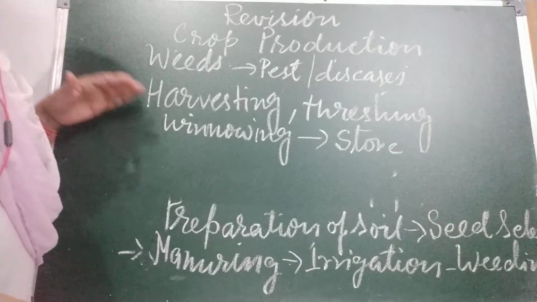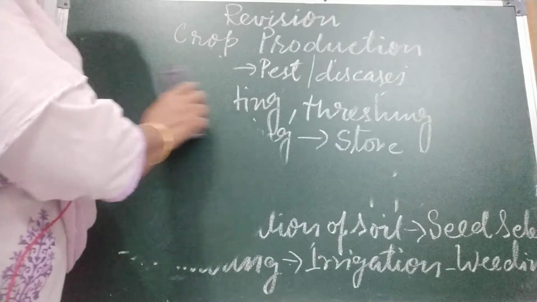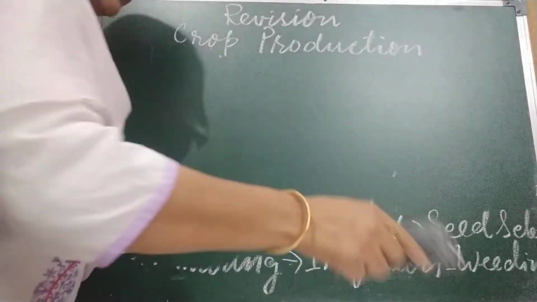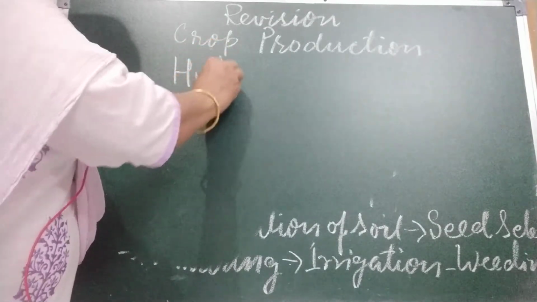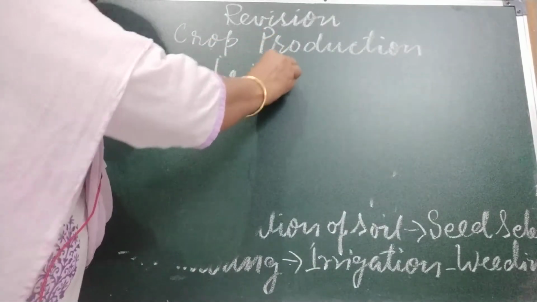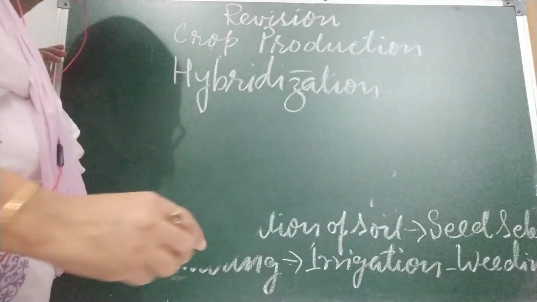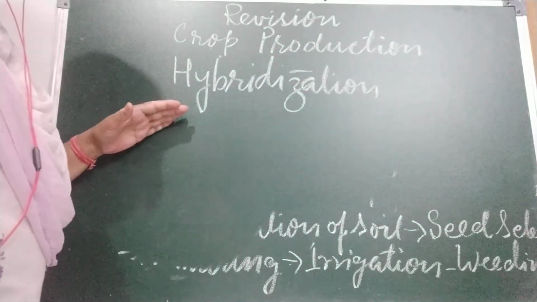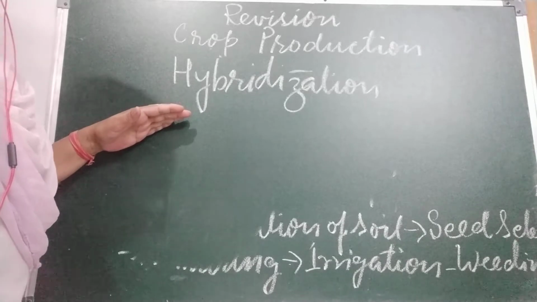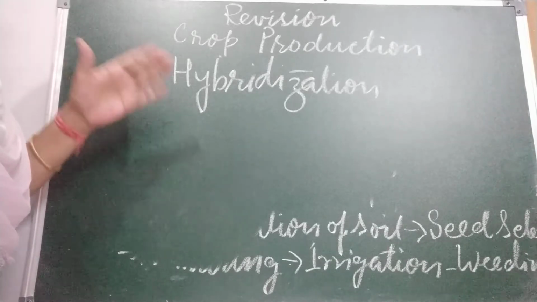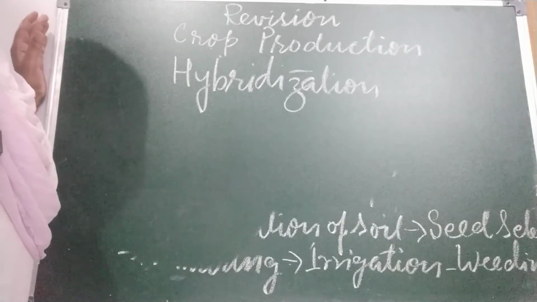Now children, our next topic is how we can increase crop production. There is one way, that is hybridization. What is hybridization? Hybridization is a technique used for developing new varieties of crops by crossbreeding two different varieties. A new variety which we get is better than the previous ones.